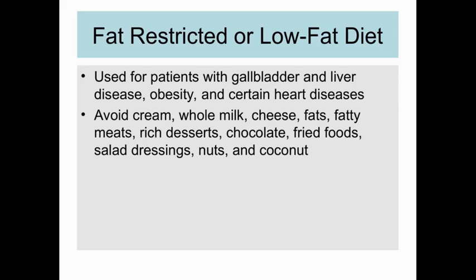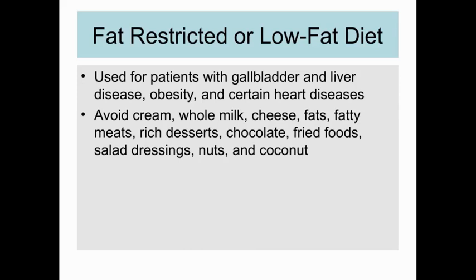We avoid cream, whole milk, cheese, fats, fatty meats, rich desserts, chocolate, fried food, salad dressing, nuts, and coconut. People suffering from fatty liver, obesity, heart diseases, and gallbladder problems should eat a low fat diet, because excess fat is very difficult to metabolize in the body.